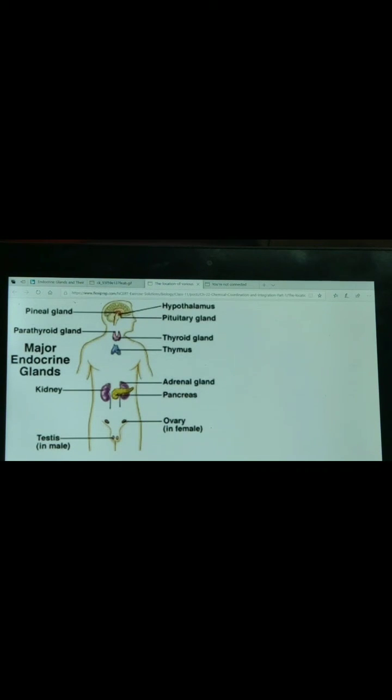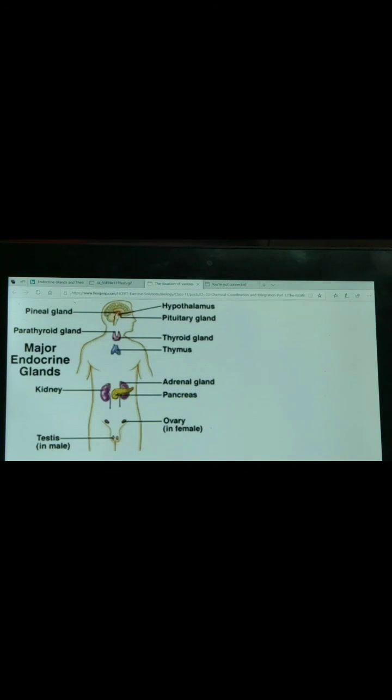Next is thyroid gland, present in our neck region, which secretes thyroxine hormone. It regulates metabolism for the body growth. For example, it regulates the carbohydrate, protein and fat. Thyroxine hormone is affected by the iodine. If we do not take iodine in proper amount, then the thyroxine hormone is not secreted and there will be a disease known as goiter, which swells our neck.